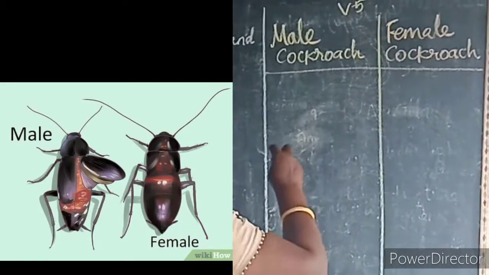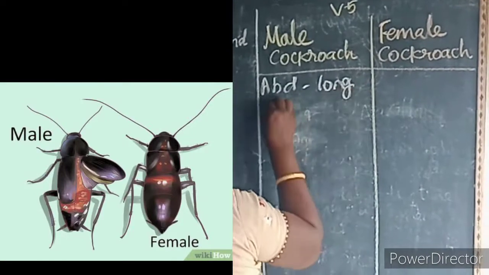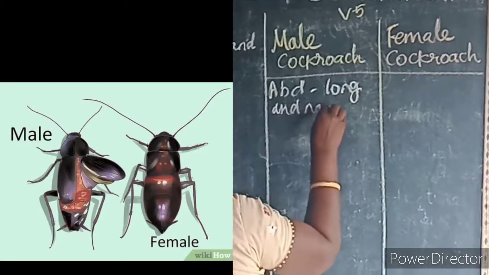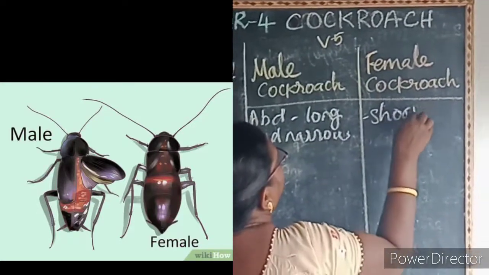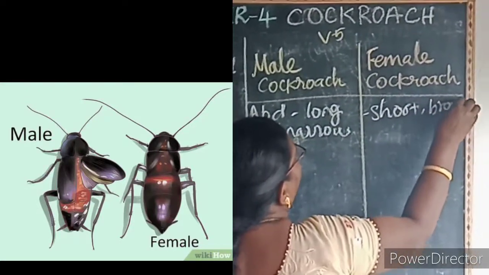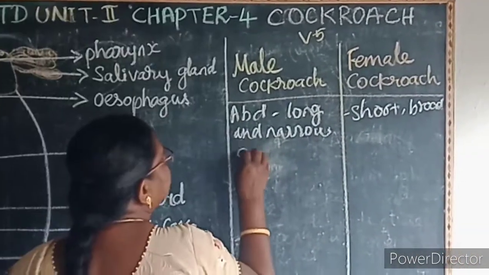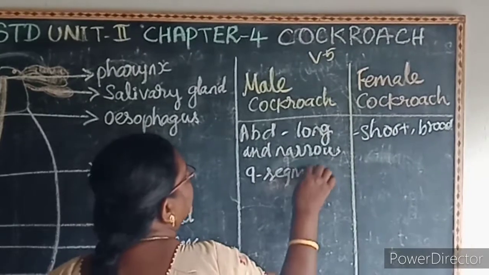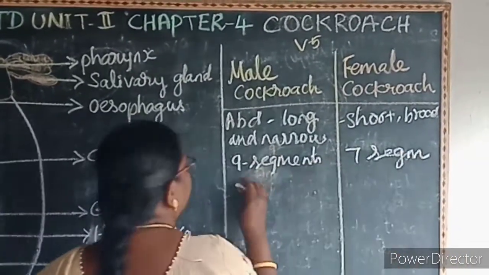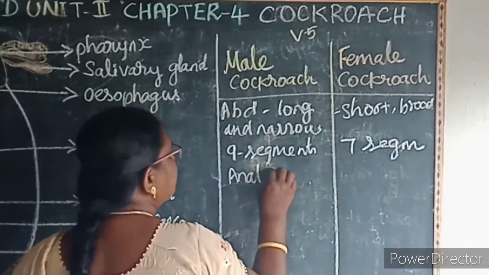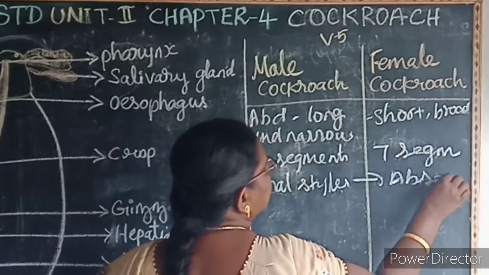Next we learn the difference between the male and the female cockroach. In the male cockroach, the abdomen is long and narrow. In the female, it is short and broad. In the male, 9 segments are visible, and in the female, 7 segments are visible. In the male, anal styles are present, and in the female, these anal styles are absent.